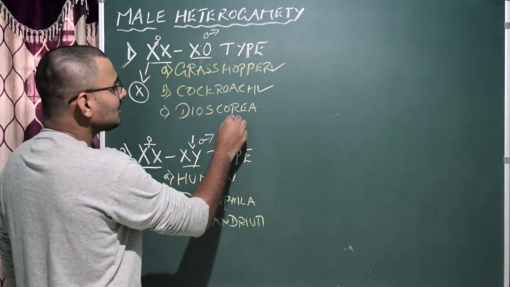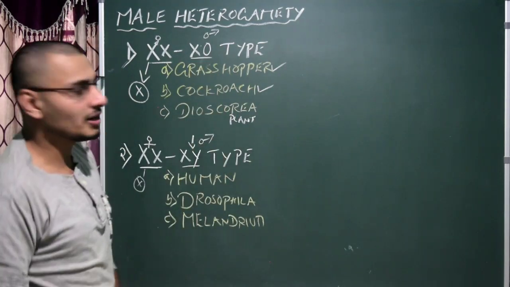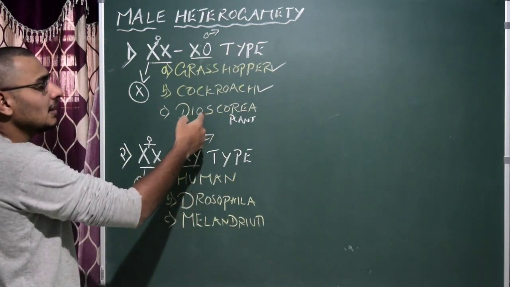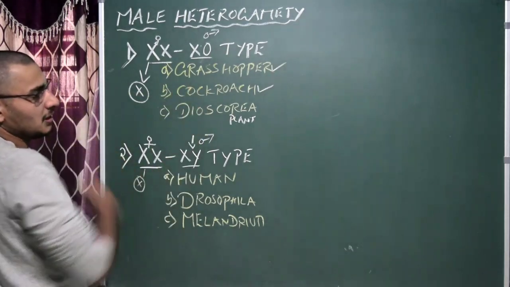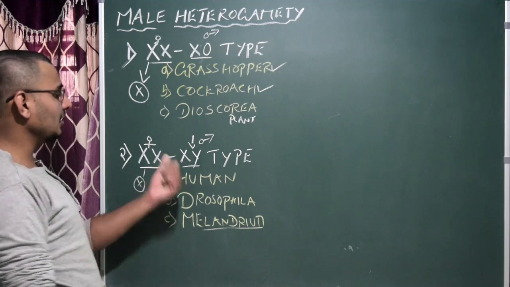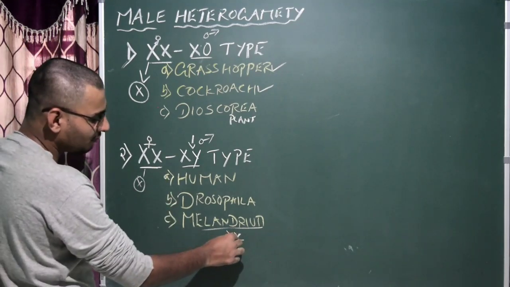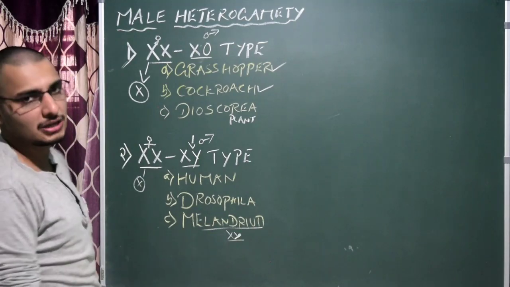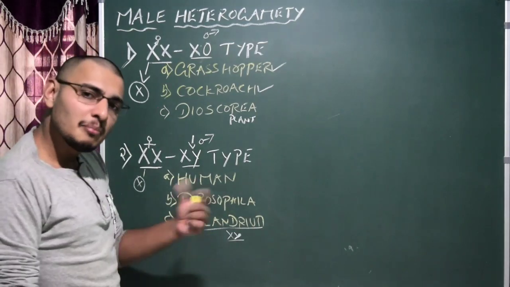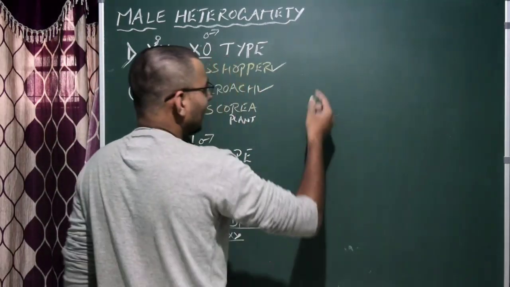Dioscorea is a plant, remember it, which also exhibits XX-XO type of sex determination, where male determines the sex of the offspring of Dioscorea, whereas Melandrium is actually a plant which also has XX-XY type, where XY is the allosome of the male. So male actually determines the sex of the offspring or plant. So we'll go with the XX-XY type.